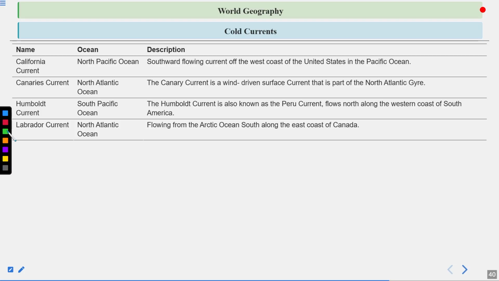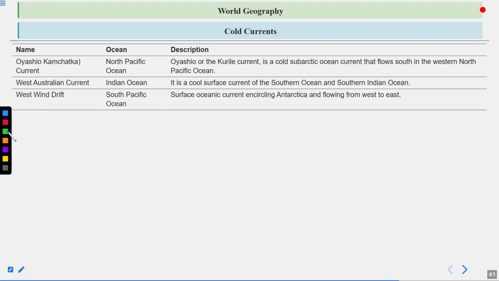Then the Humboldt current, South Pacific Ocean. The Humboldt current, also known as the Peru current, flows north along the western coast of South America. Then the Labrador current, in the North Atlantic Ocean, flowing from the Arctic Ocean south along the east coast of Canada.